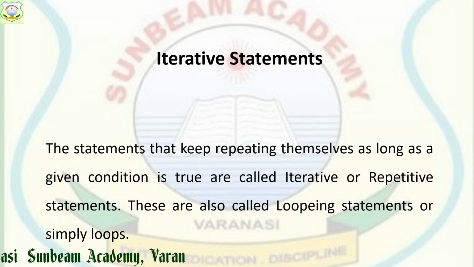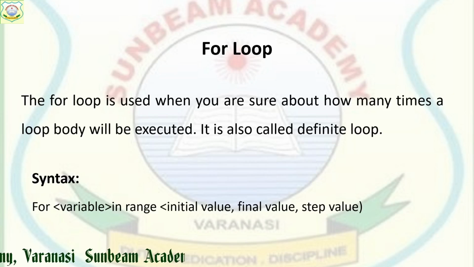If the condition is false, it will stop. So these statements are also known as looping statements. Simply we say loop. In the same case of taking rounds, we are forming loops, we are making a ring, right? It means we are performing the same task in the same manner again and again.